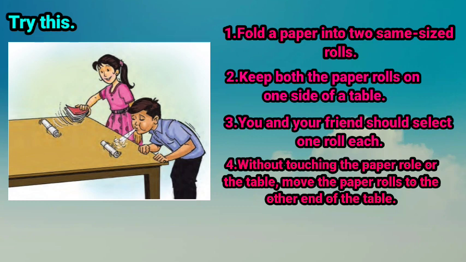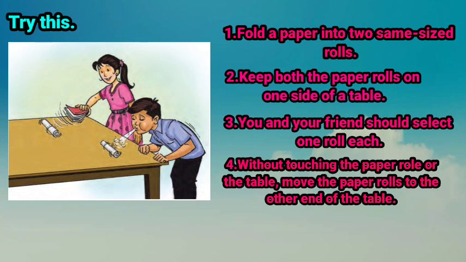So children, to get the paper roll to the other side of the table, it has to be pushed forward by the wind, for which some measure has to be taken to create the wind. You can see in the figure, the girl is trying to move the paper roll forward by blowing the book, and the boy is blowing the paper roll with his mouth. See who moved the paper roll first to the other end of the table. You can see in the figure, the girl's paper roll will go to the other end of the table faster.